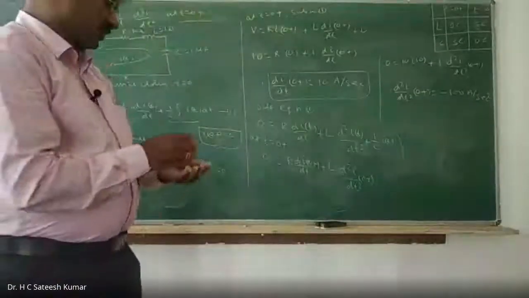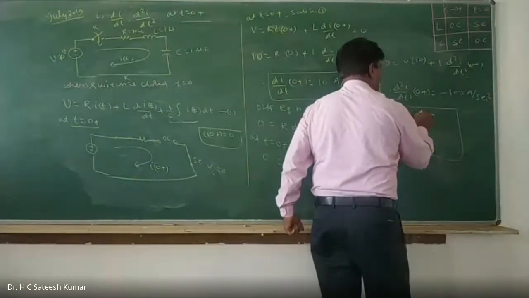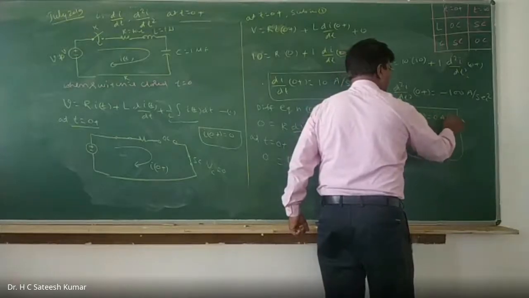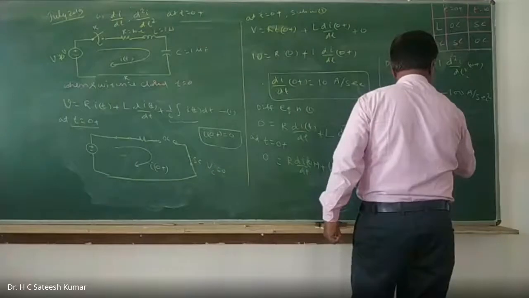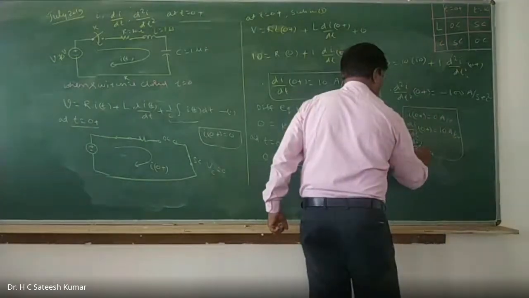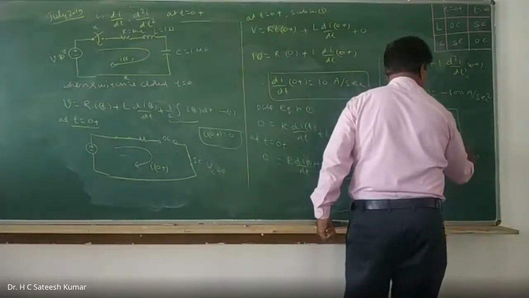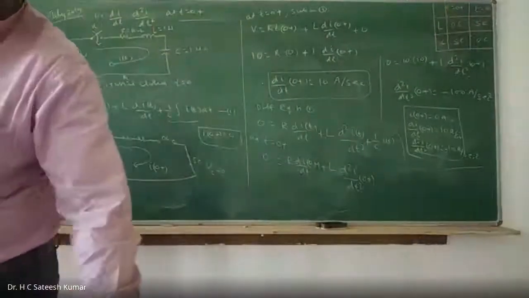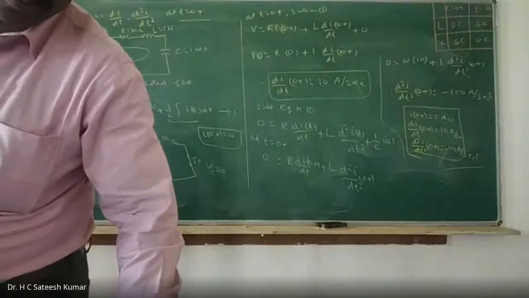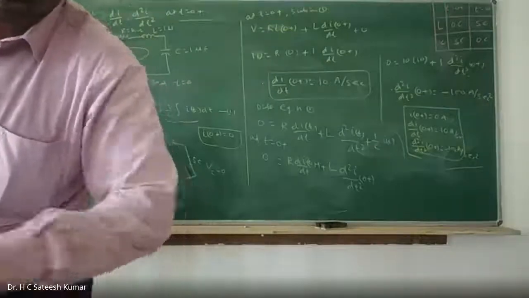So therefore summary we can write it as what? I0 plus is 0 amps. di by dt at 0 plus is 10 amps per second. And d squared I divided by dt square at 0 plus is minus 100 amps per second square. That's it. That's how we should do the problem. It's one of the easiest problems that we have seen in the examination, which was asked for 7 or 8 marks. Okay. Anyhow, we'll continue in the next class.